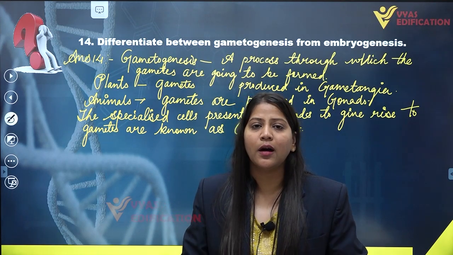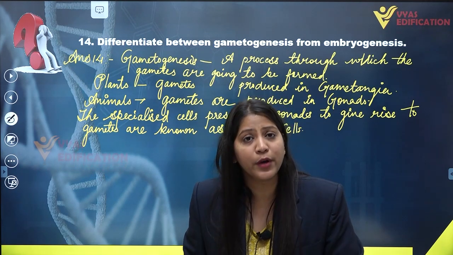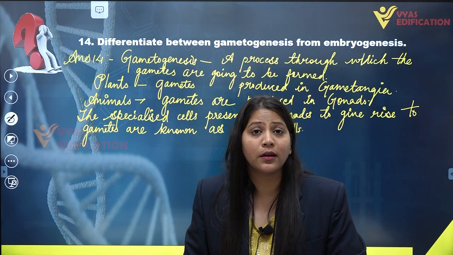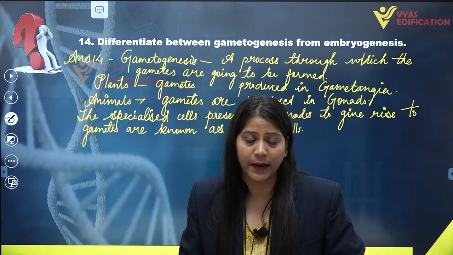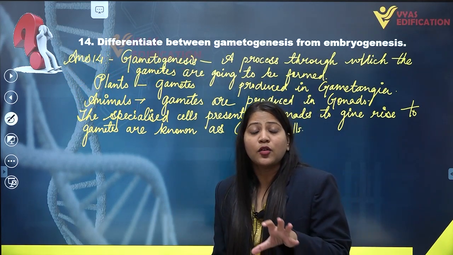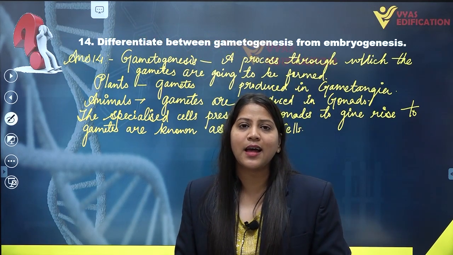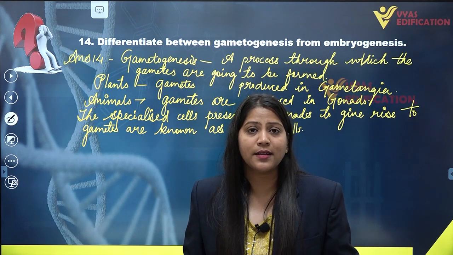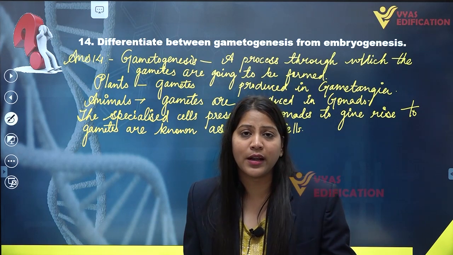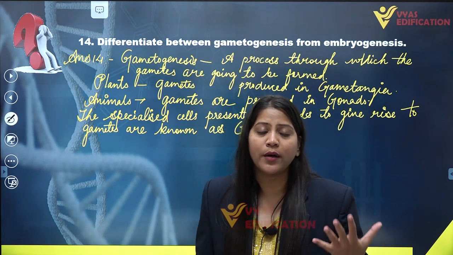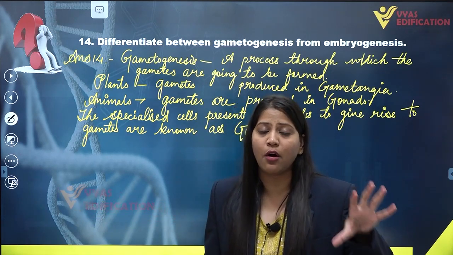This zygote differentiates and develops into an embryo, then finally into a new organism or offspring. In humans and animals, embryogenesis has the following phases: cleavage, gastrulation, neurulation, and embryonic development.